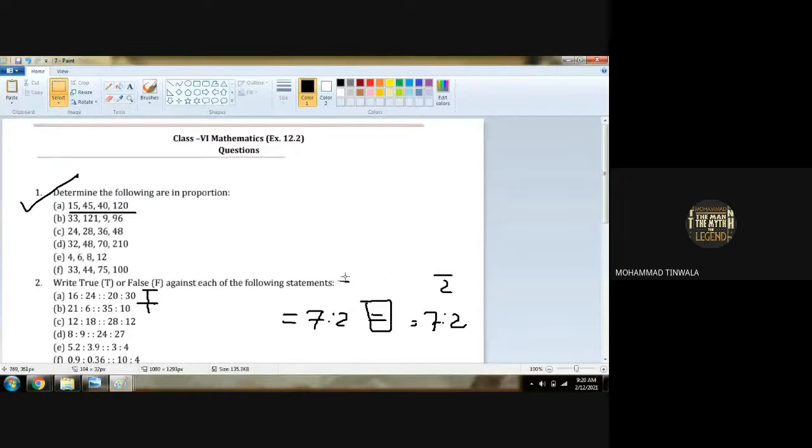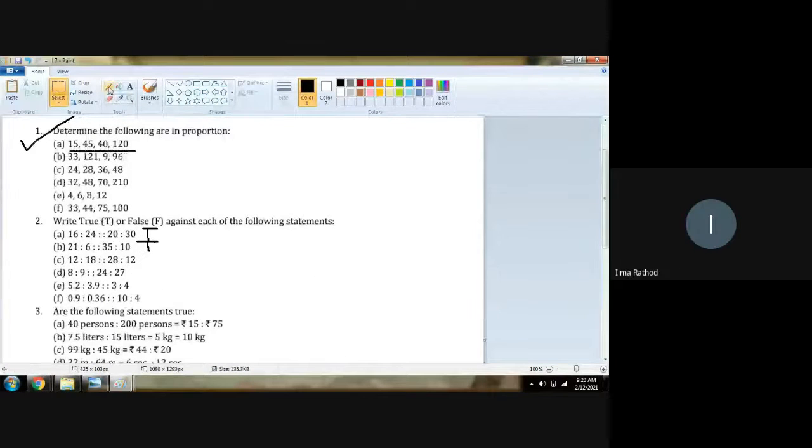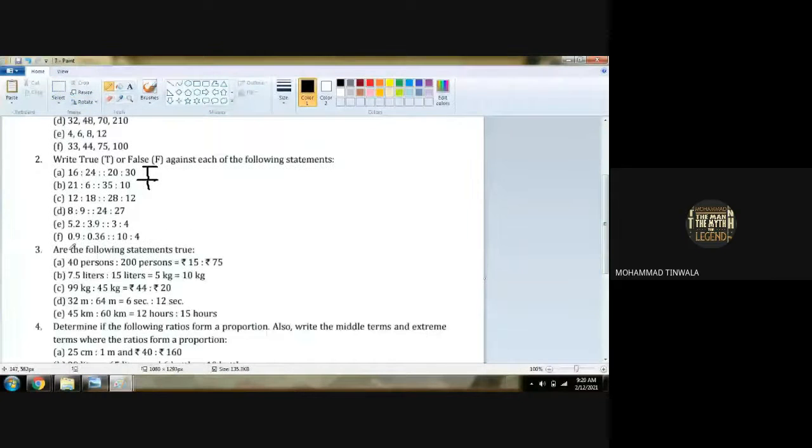Yes, sir. Okay. Question number 3. Again, are the following statements true? We have to check whether the given statement is true or false. It is not about false, we only have to say whether it is true or not. That is the only thing we have to give.